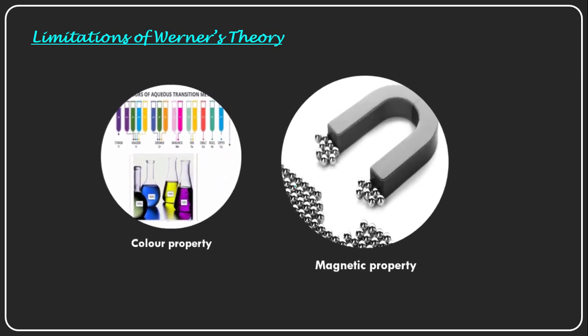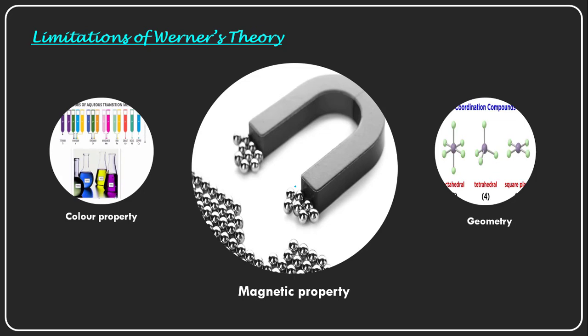And the second one is the magnetic properties. Most of these complexes, when they are kept under an external magnetic field, and these are the metal balls actually, show magnetic properties. So why do these complexes have such paramagnetic and ferromagnetic properties? He could not explain. Again, the reason is the same.